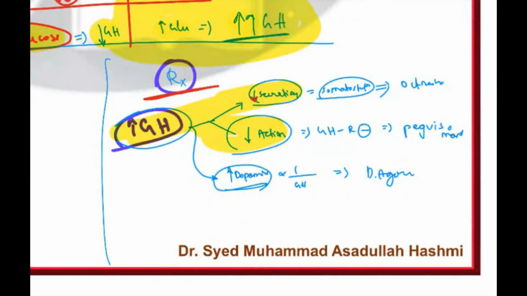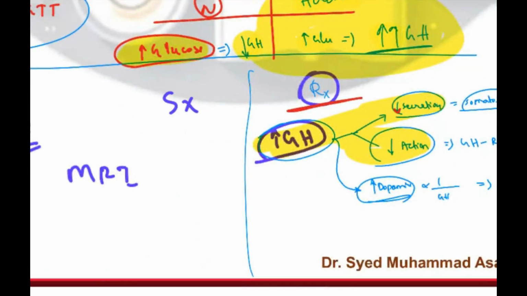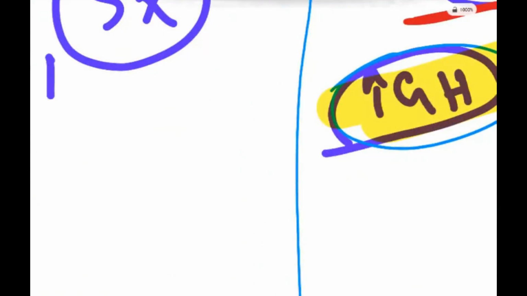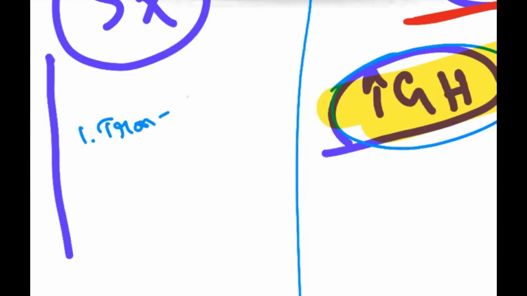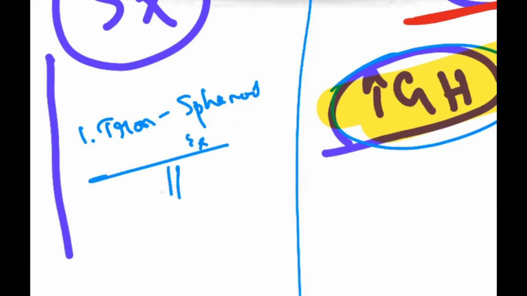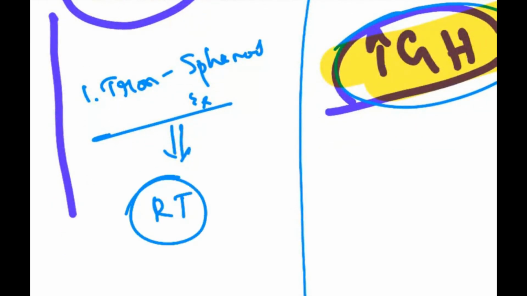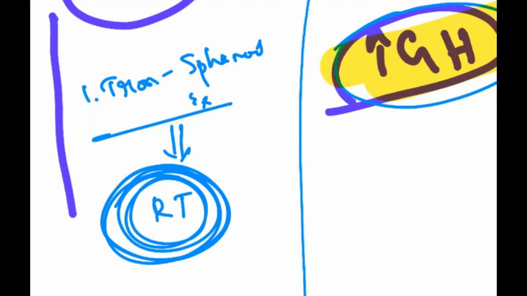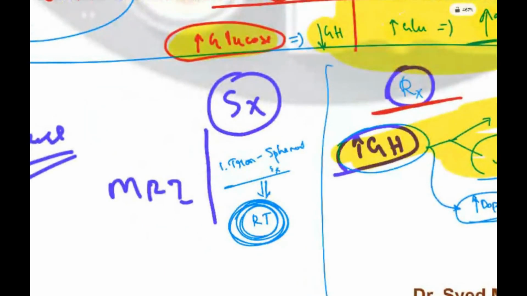The definitive treatment will only happen when you remove the tumor, so you need surgery. Which surgery is performed to resect this pituitary tumor? You approach it through the nasolabial fold, and that surgery is known as transsphenoidal surgery, because the pituitary is in the sphenoid. After surgery, always remember to give the patient radiotherapy, because pituitary adenomas have a high chance of recurrence. That's why radiotherapy always follows surgery.